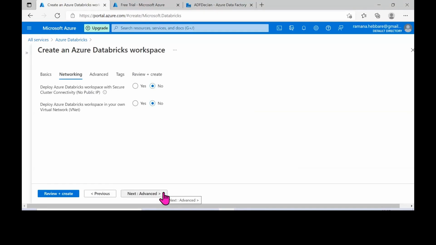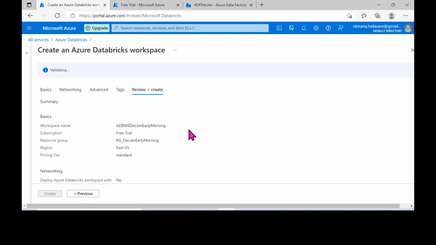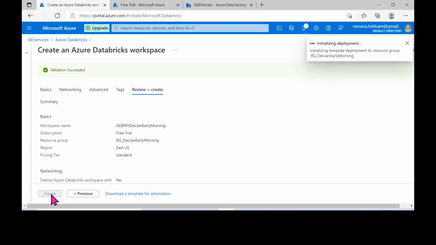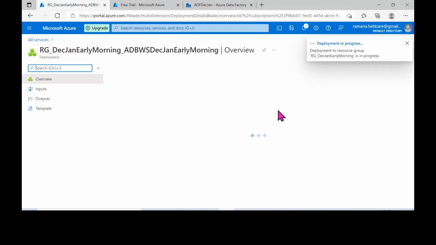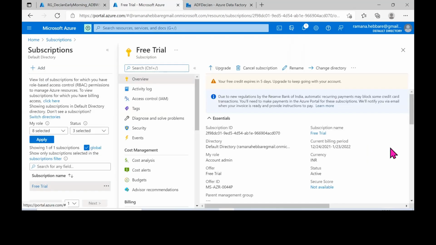Let me go to this networking tab. Next, review and create, and then create. It will take a little while. Meanwhile, it will try to initialize the deployment and submit the deployment, and this workspace service will be available for us to use in a while. If you see here, this billing will expire on 23rd Jan. We only have a few days.